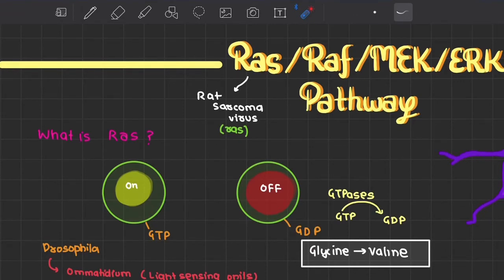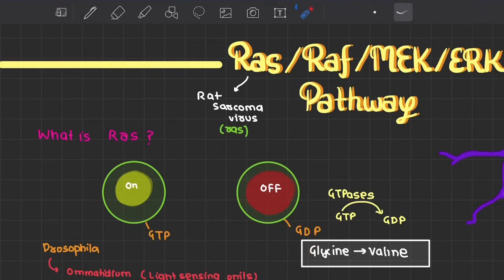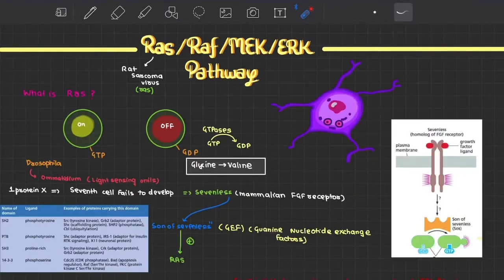On the contrary, we have some factors that actually catalyze the breakdown of GTP into GDP. That is, they activate the GTPase domain of the RAS protein, and these proteins that activate the GTPase domain are known as GAPs, that is GTPase activating proteins. And one among them was the neurofibromin 1 gene, that we will consider in another video when we finally study the tumor suppressor genes.